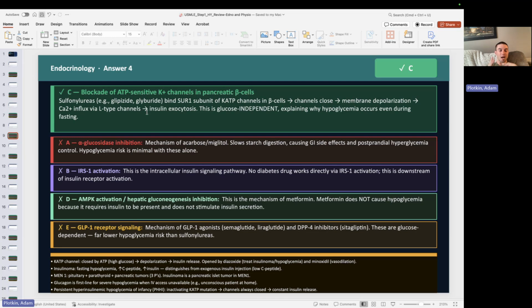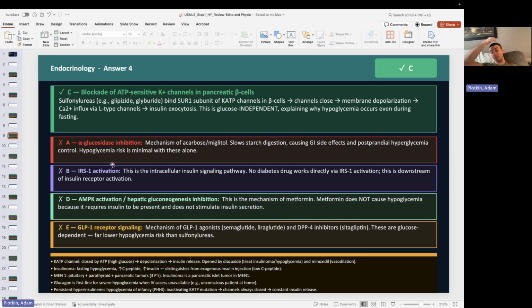So when a patient has pretty significant hypoglycemia, if they're able to eat, we can give them oral dextrose or oral glucose. If they're pretty significantly impaired and we have an IV in them, we can give them IV dextrose. If we don't have a way to get an IV into them, we can do intramuscular glucagon, which is the exact opposite hormone of insulin and will stimulate gluconeogenesis and increase that blood glucose.